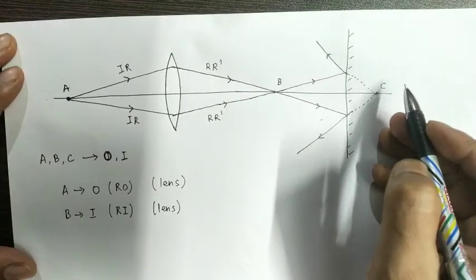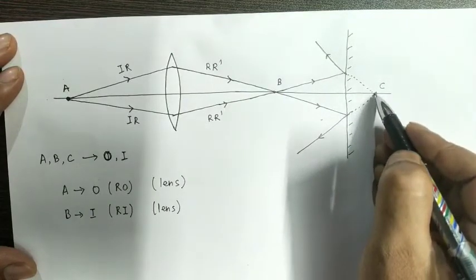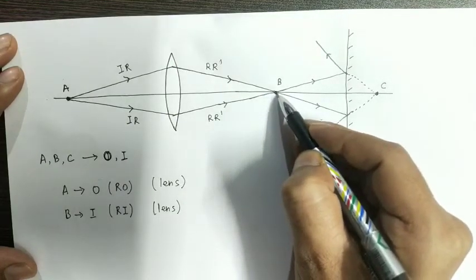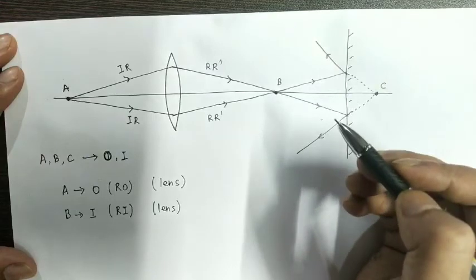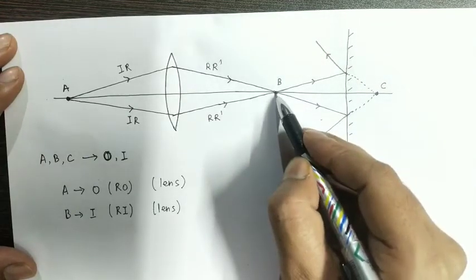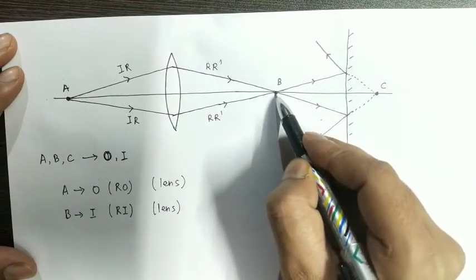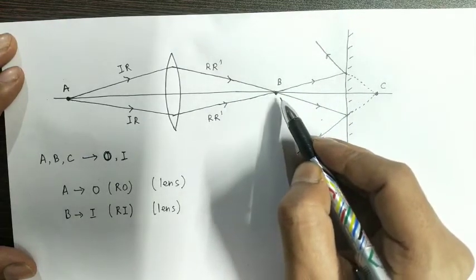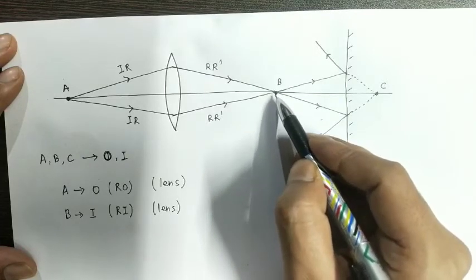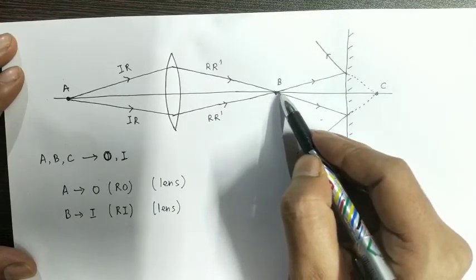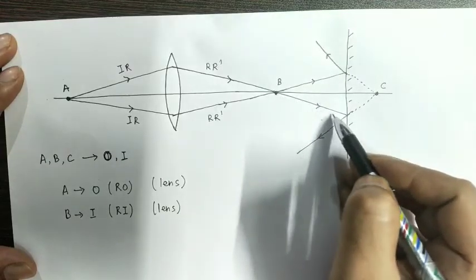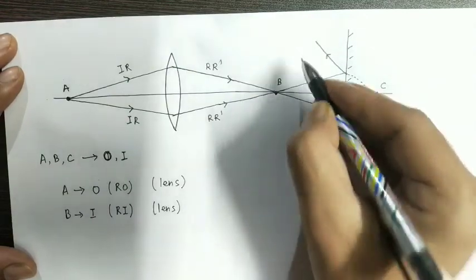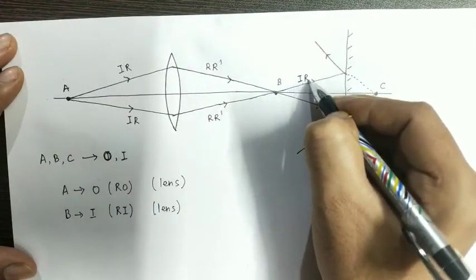We will see an image at point C of the image formed at point B. Therefore, point B will act like an object whose image is forming at C. From point B, these rays are actually coming. Therefore, these two rays will act like incident rays.